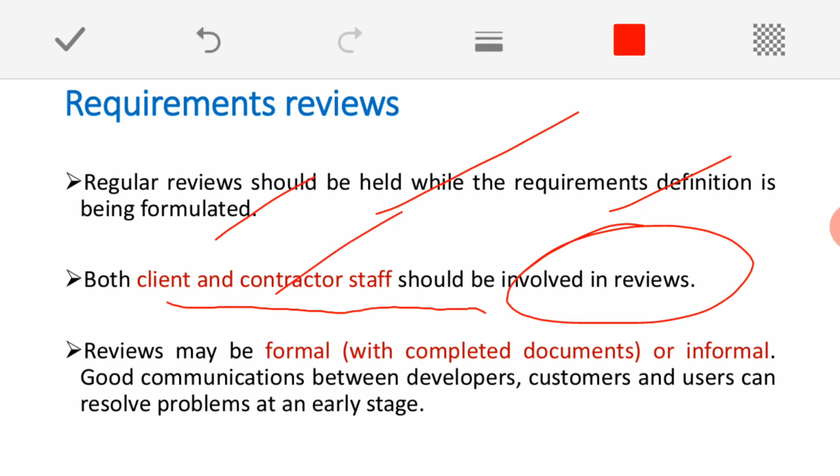Reviews may be either formal or informal, meaning either with completed documents and all evidence that you can sit with and discuss, and good communication between the developers, customers and users will help to resolve the problems in the early stages. So, these reviews are always very helpful.